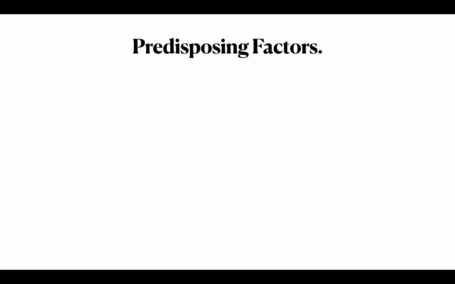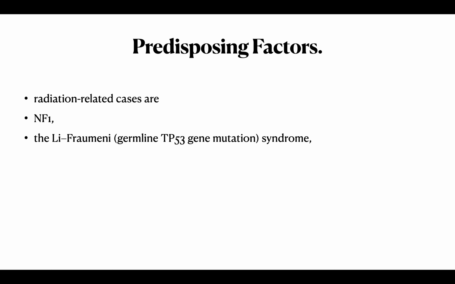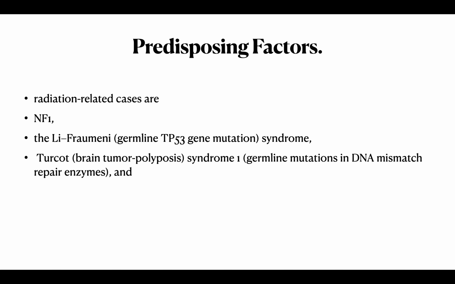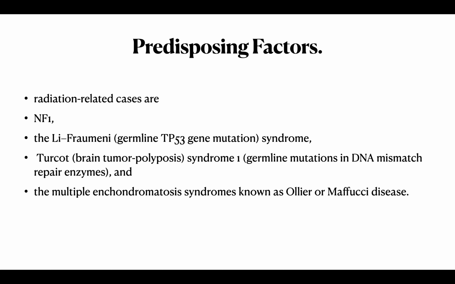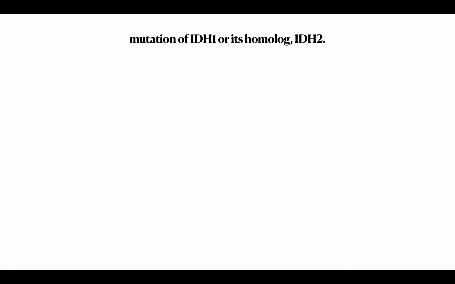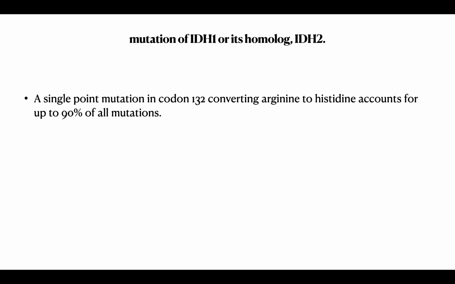What are the predisposing factors? Radiation, NF1, Li-Fraumeni syndrome with germline P53 mutation, Turcot brain tumor polyposis syndrome 1 with germline mutation in DNA mismatch repair enzymes, and the multiple enchondromatosis syndrome known as Ollier-Maffucci disease. Mutation in IDH1 or its homolog IDH2: a single point mutation in codon 132 converting arginine to histidine accounts for 90% of all mutations.